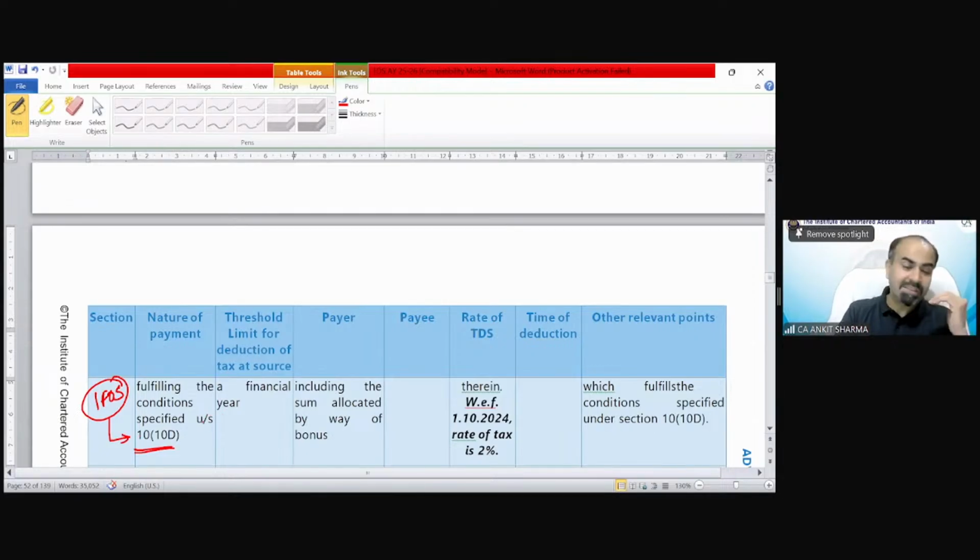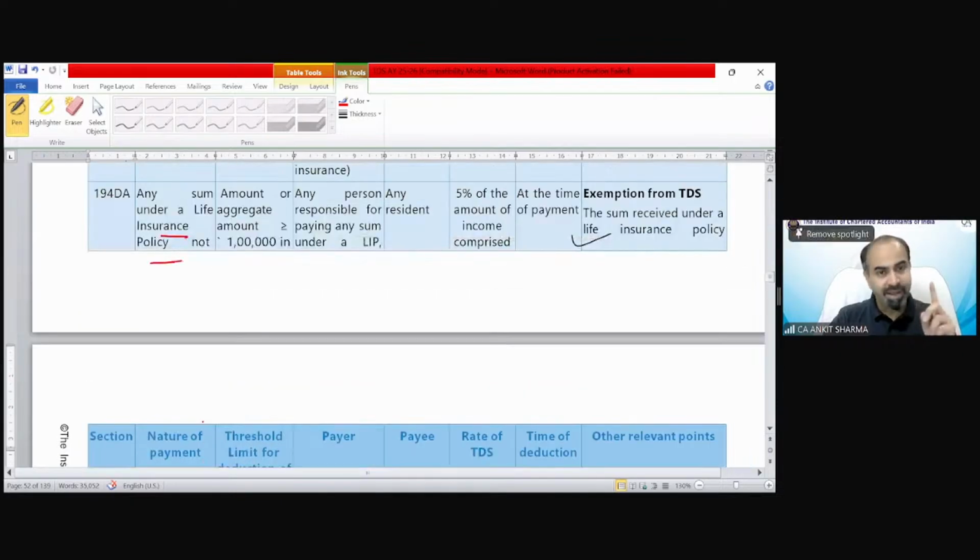If the premium exceeds 5 lakh rupees or 10% of the sum assured, in that situation the amount received on maturity of that life insurance policy is not going to be exempted. If it is not exempted, then TDS is going to be deducted under section 194DA.